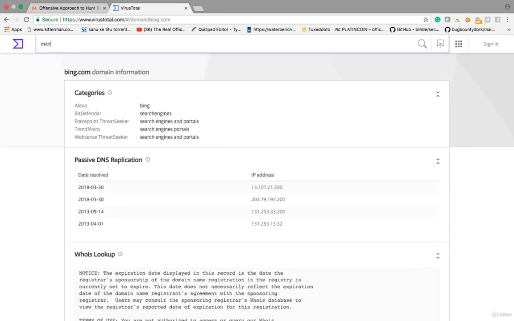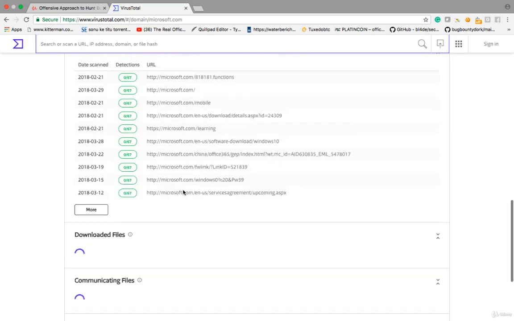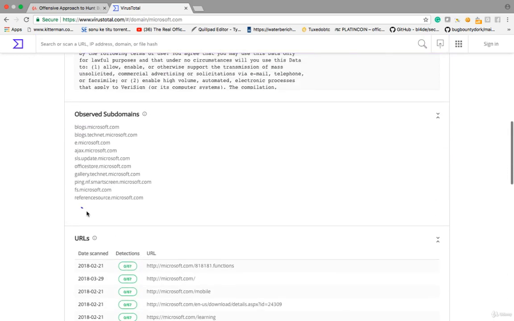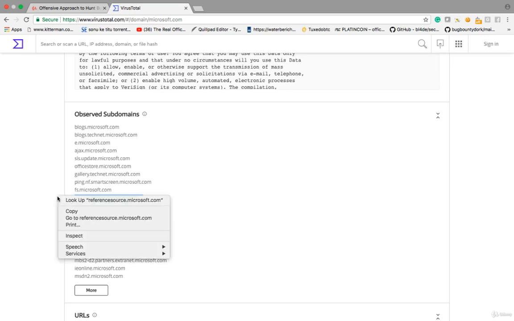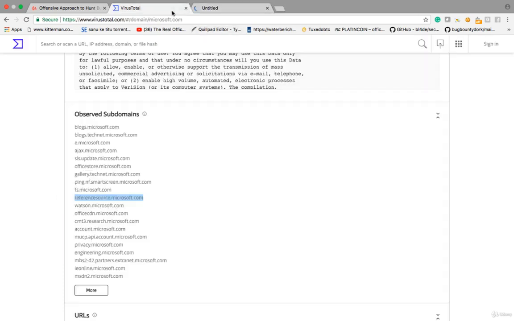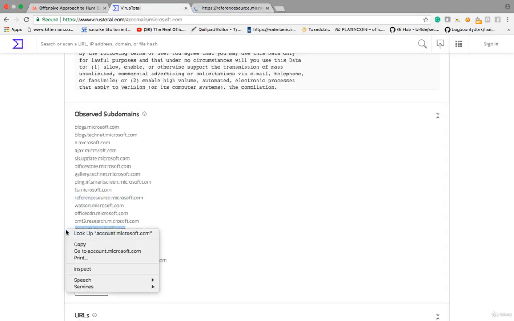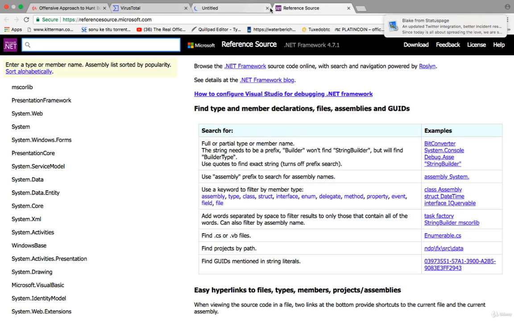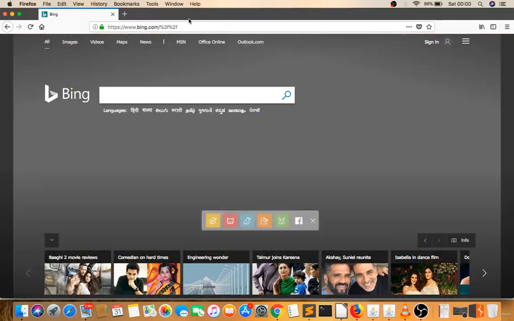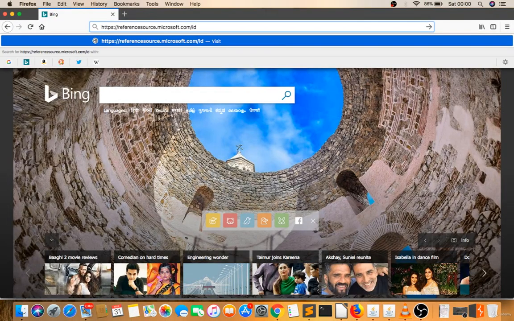Since you are not getting anything, let's try on Microsoft. Let's pick any subdomain of Microsoft. Let's pick this office store, or you can pick reference source.microsoft.com, or account.microsoft.com. Let's pick anything. Let's pick store.microsoft.com. I won't open it, I'll directly give the identifier there. Okay, I'll open Burp Suite.